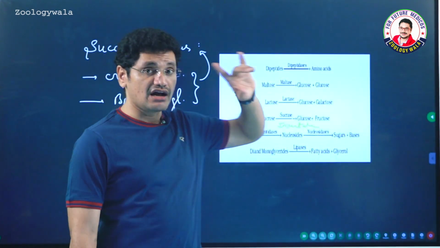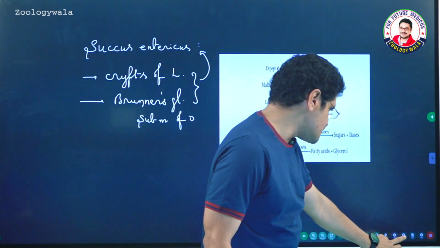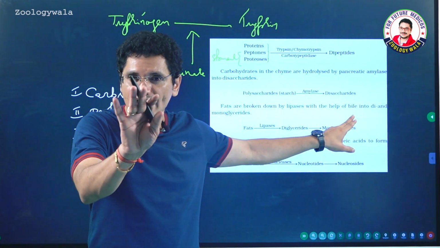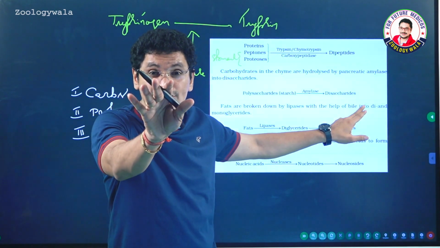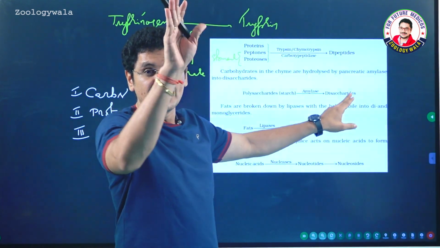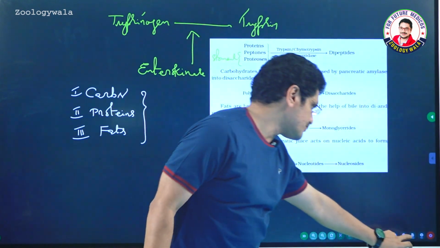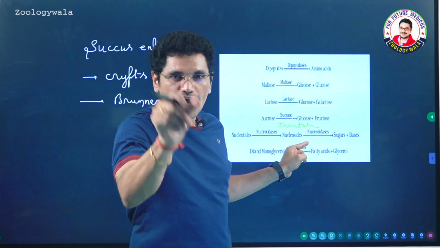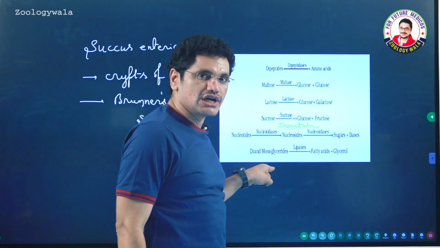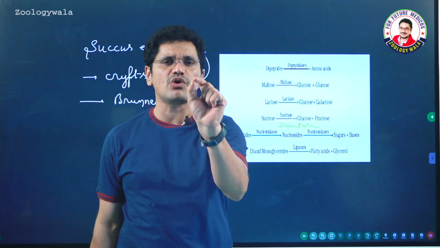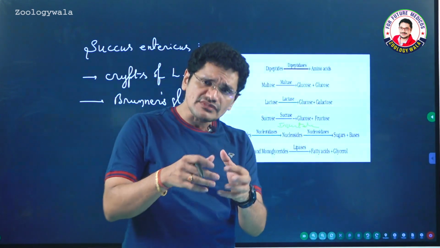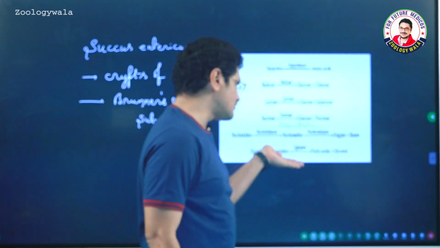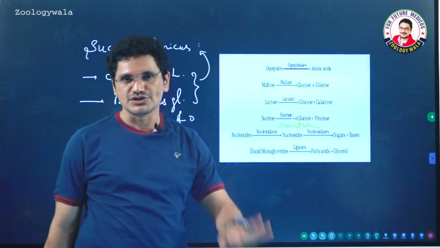Di- and monoglycerides: we have already seen that fat digestion has already begun. Diglycerides and monoglycerides are not the simple form of fats. They can't enter even the lymph. Even though the lymph capillary, the lacteal, is large, they can't enter. So in order to enter the lacteals, the large lymph vessels, di- and monoglycerides, in the presence of lipases, a small quantity of which are present in the gastric juice, and intestinal juice contains lipase, and pancreatic juice contains lipase, and with the help of these lipases, finally fatty acids and glycerol molecules are formed.